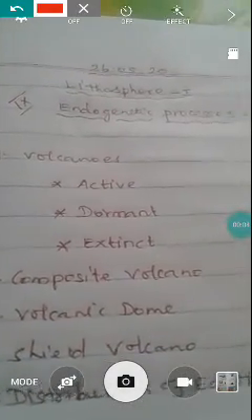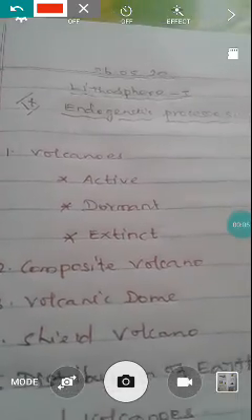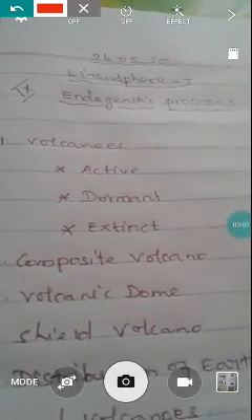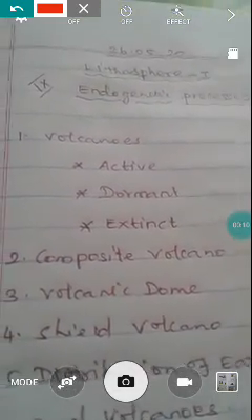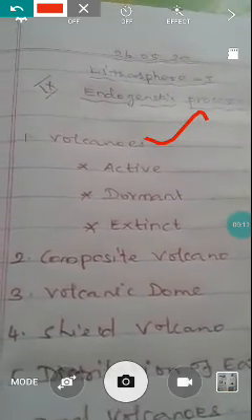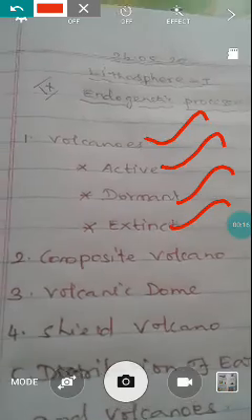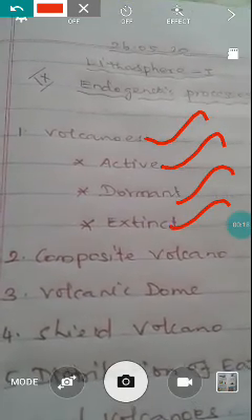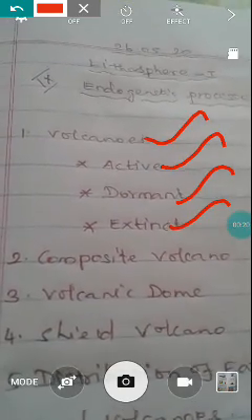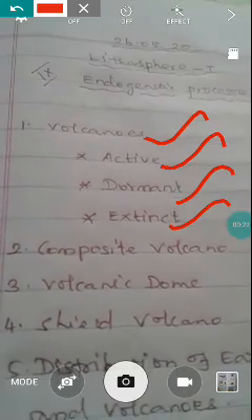Hello students, today we are going to see the topic lithosphere 1, endogenetic processes. Already we learned about topics like volcanoes: active, dormant, extinct. These are the types of volcanoes. I think in yesterday's classes we learned these three types.